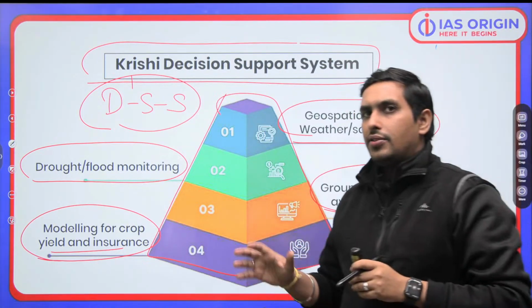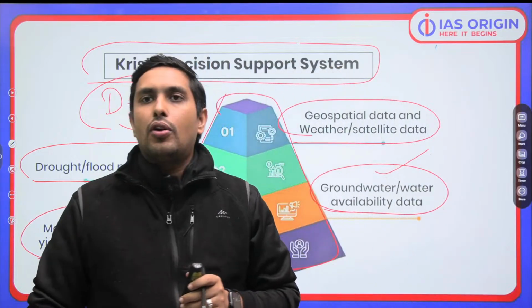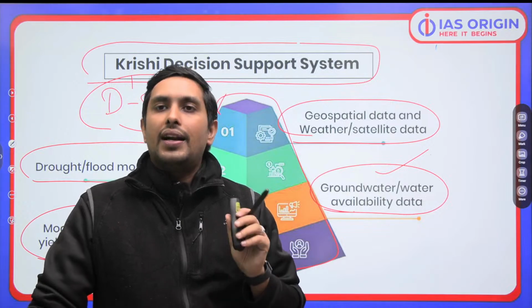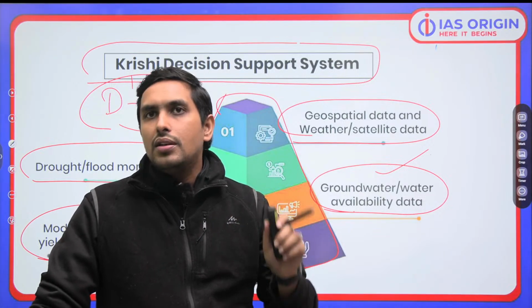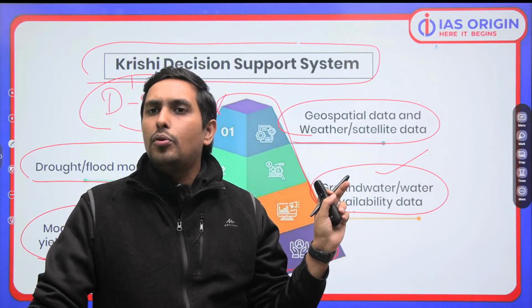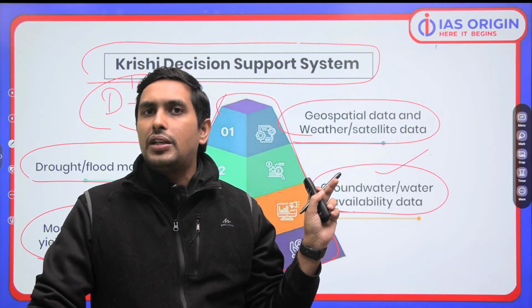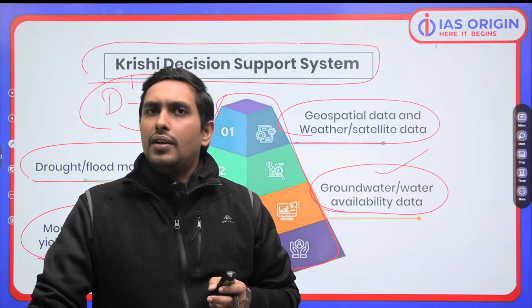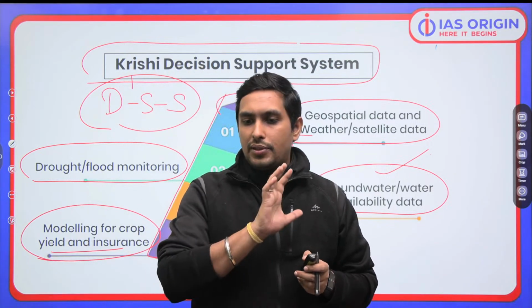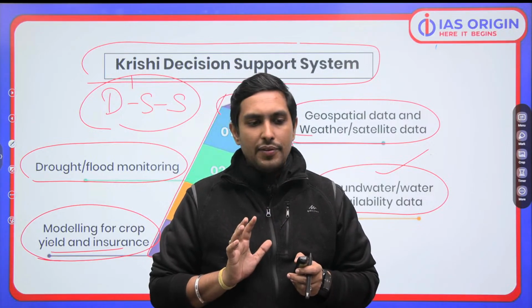So in a way, you just have to understand that we have got a broad scheme. The scheme is Digital Agriculture Mission. Under that, we have these two main pillars, AgriStack and Krishi Decision Support System. We have talked about both in brief and in minute detail, and that is absolutely fine. इससे ज़्यादा नहीं आएगा आपको एग्जाम में. We have talked about each and everything. That is absolutely okay. Can we move ahead?